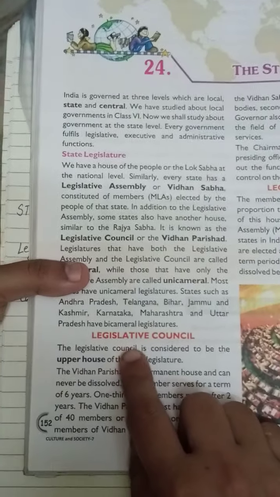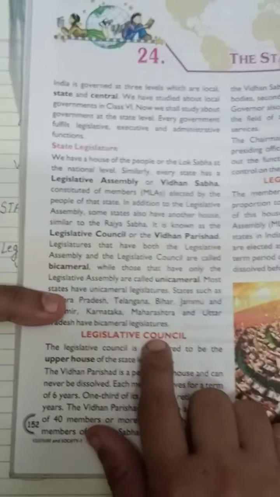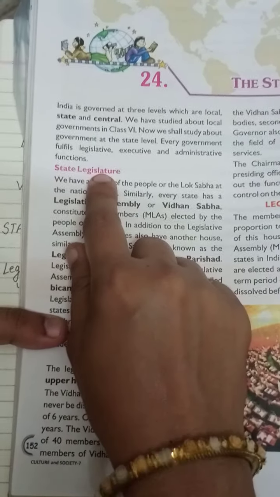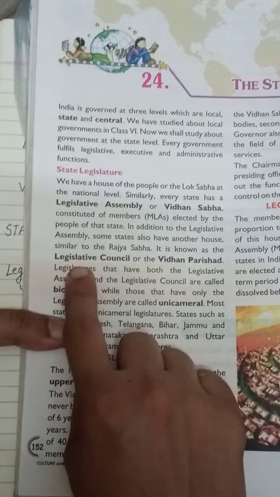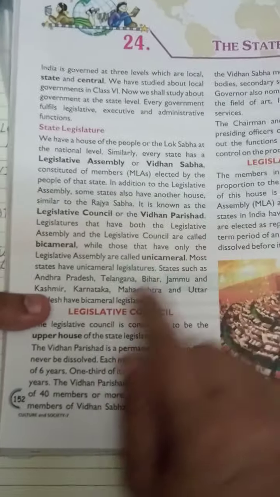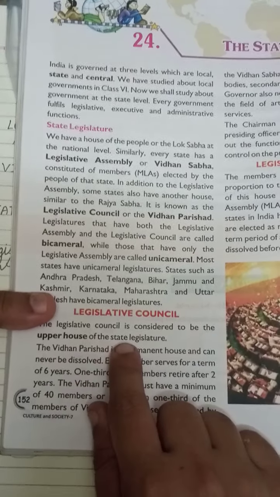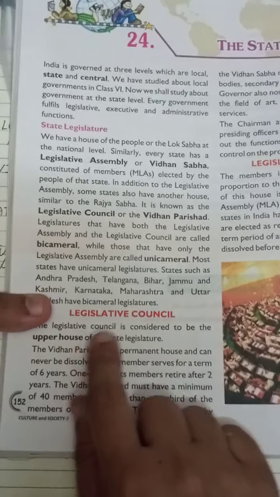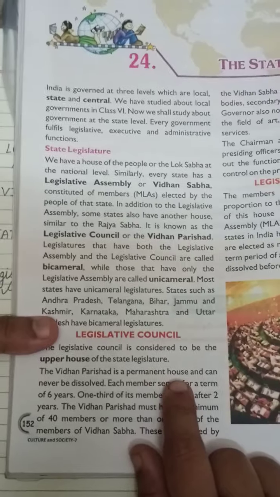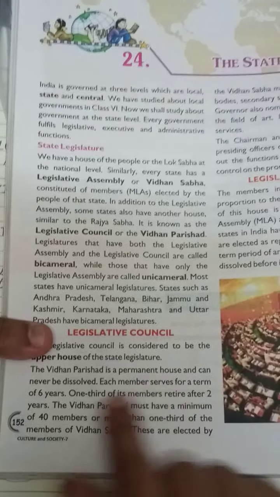Now we will study the Legislative Council. It is known as the second part of the state legislature. We are going to study Legislative Council, which is also called Vidhan Parishad. The Legislative Council is considered to be the upper house of the state legislature. The Vidhan Parishad is a permanent house and can never be dissolved. Each member serves for a term of 6 years.